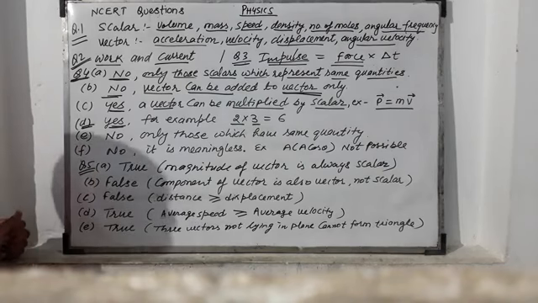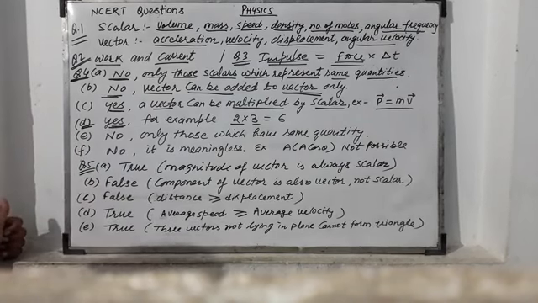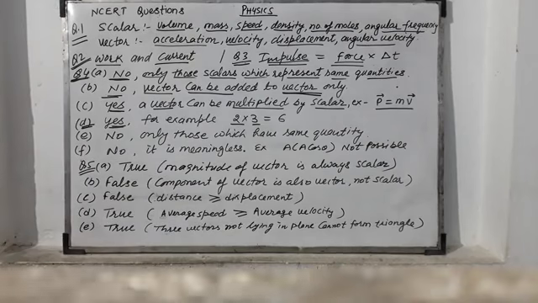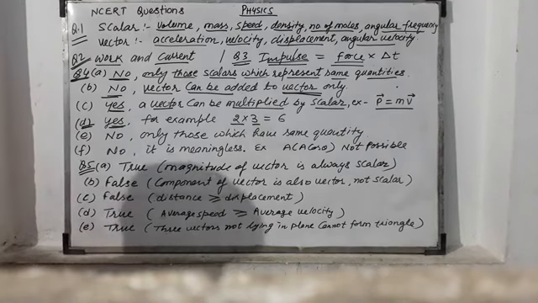Now, the next statement is any two vectors can be added.